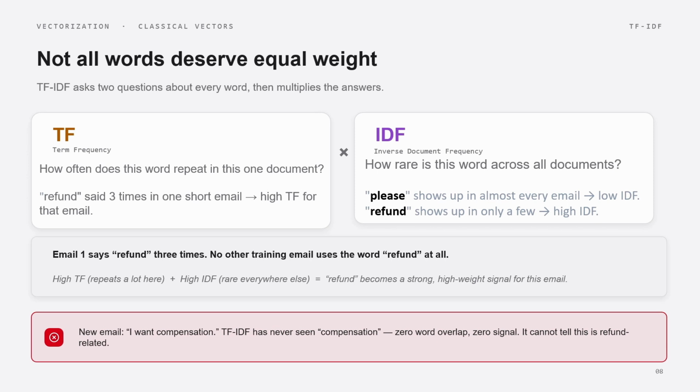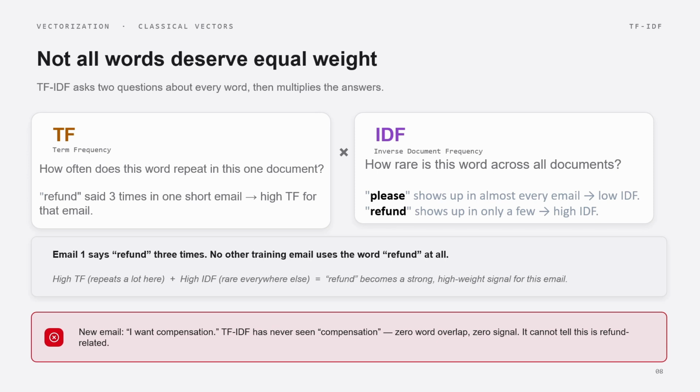But that is not enough. If, for example, please, am, the are repeated so many times in the same email, that is natural. To avoid this, we use another term called inverse document frequency. How rare is this word across all documents or emails? Please, for example, shows up in almost every email, so it will have low IDF. But refund shows up in very few documents. For example, we are training on 10,000 or 1 million emails. In that, refund appears in only some 10 to 20 emails, but the, am, please appear in almost 90% of the emails. Please and the will get the lowest score.